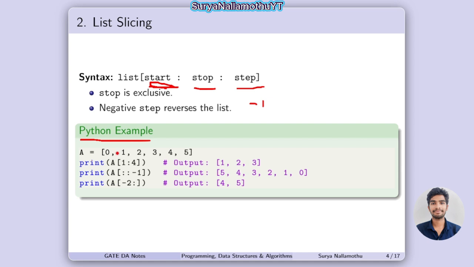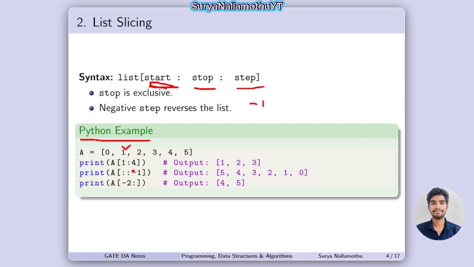Here the simple example is a is equal to 0, 1, 2, 3, 4, 5. In this given list, you need to observe that the index values are 0, 1, 2, 3, and 4. Take the slice from 1 to 4. It definitely starts with 1, because this is the starting element. So 1, 2, 3.